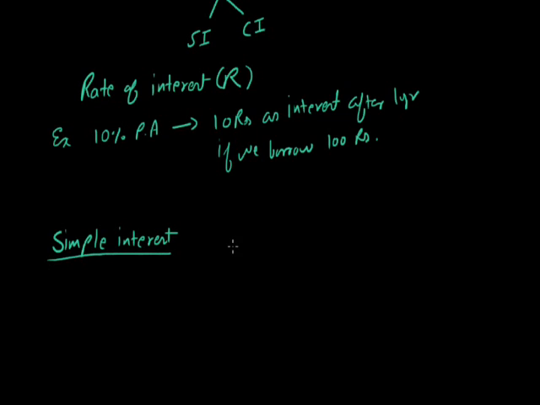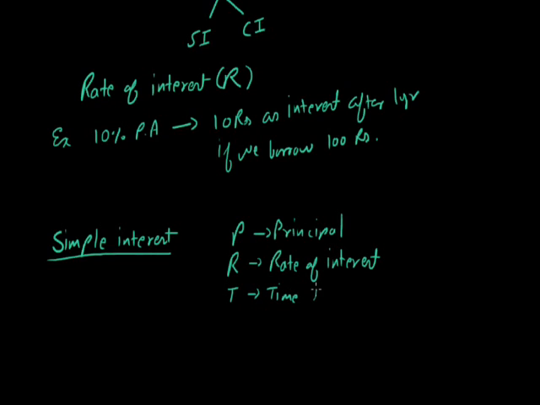Let's say we borrow money P, that is known as the principal, and R is the rate of interest, and T is the time period for which we borrow the money, and A is the amount.